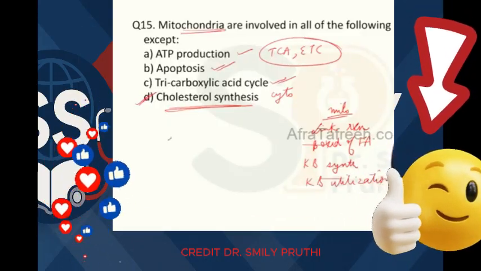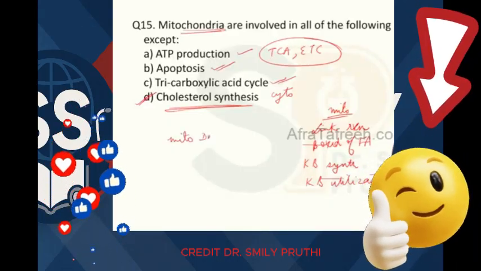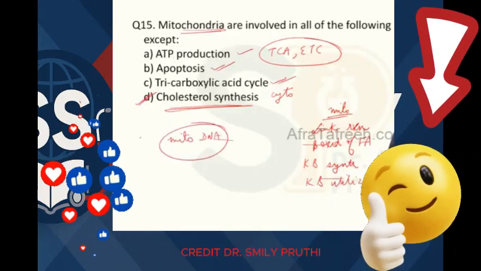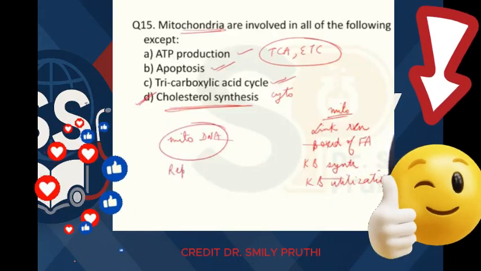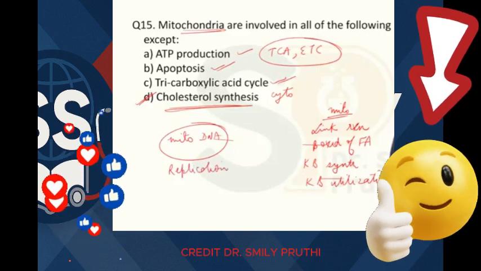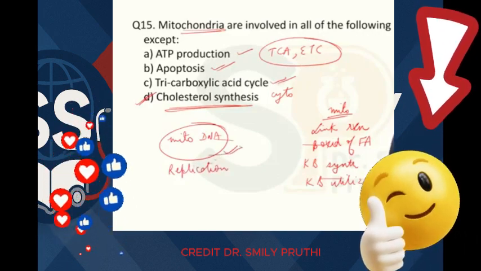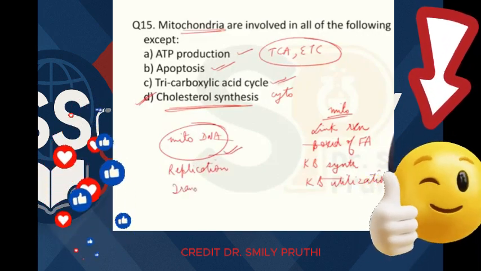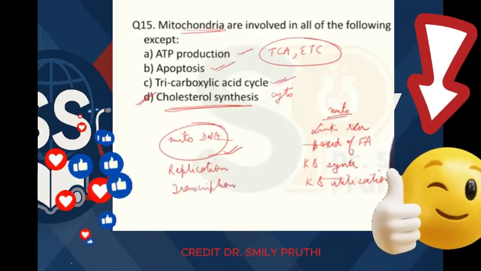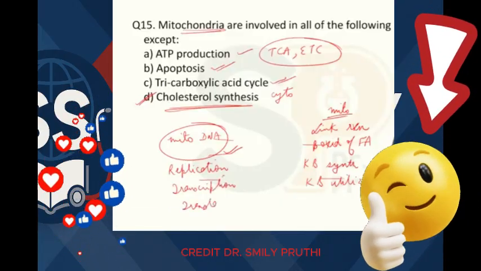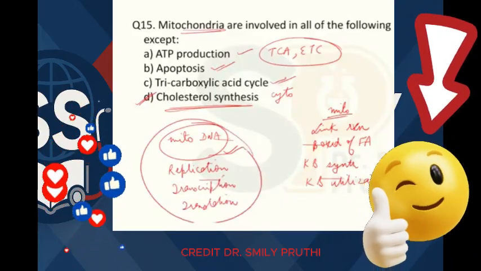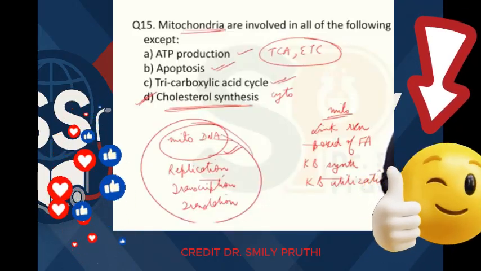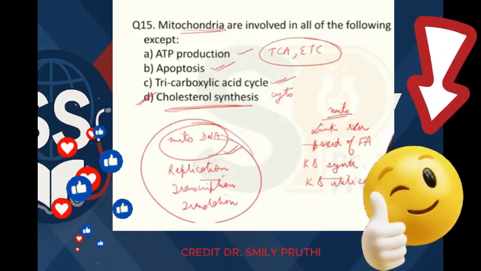Then in mitochondria we have mitochondrial DNA also. Replication of this mitochondrial DNA occurs in mitochondria. Also transcription and translation occur in mitochondria only, right? So all these pathways occur in mitochondria.